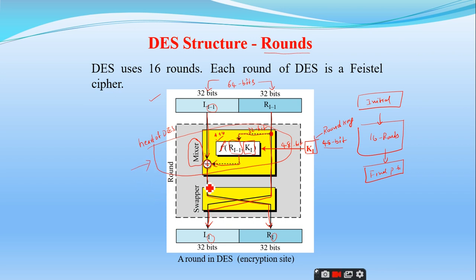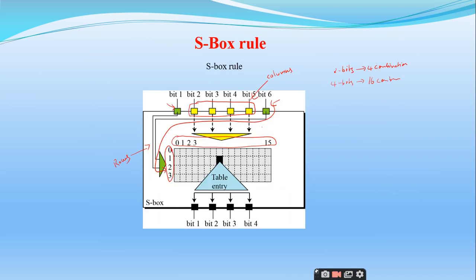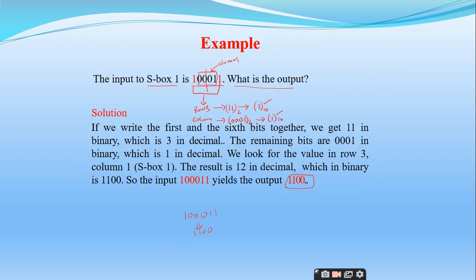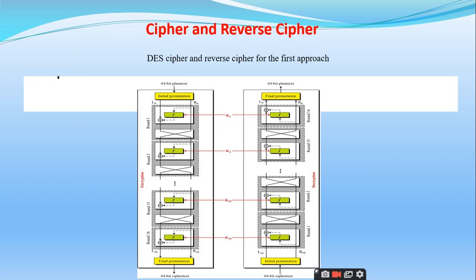So once you complete the mixer, you have to give it to the swapper, which swaps the right part to the left and the left part to the right, right? This is common for 15 rounds or 15 iterations. But in the last 16th round, what they have done is simply removed the swapper. That's it, nothing more than that, right? So the output obtained from the 16th round is directly given to the final P box, which generates the corresponding 64-bit ciphertext. Clear?